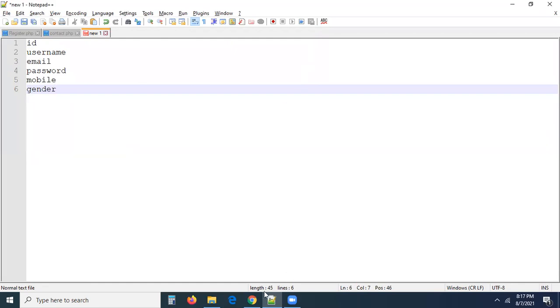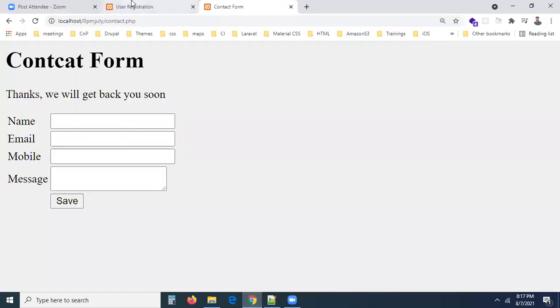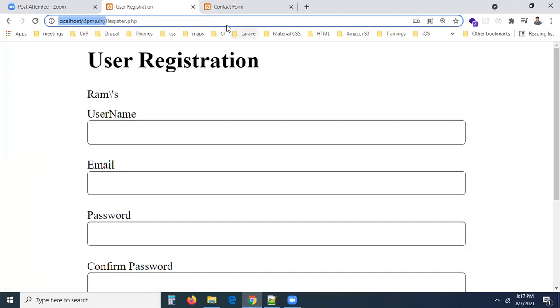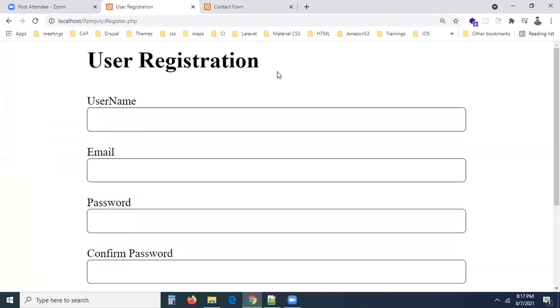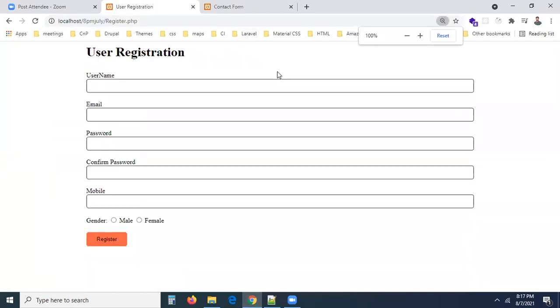City is not there now. In the registration form, did you create city? City is not created, right? If city was created, then we could take city. My form contains 6 fields and 2 are the same. I don't want to take city here. You have to add city, state, age if you want. This is my form. I don't want to create more than this. So you have to take more fields if you want.